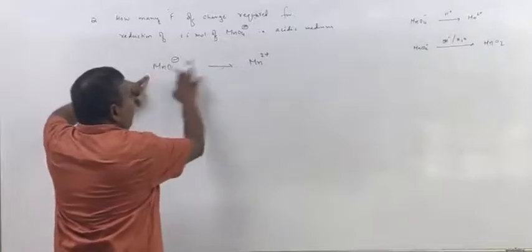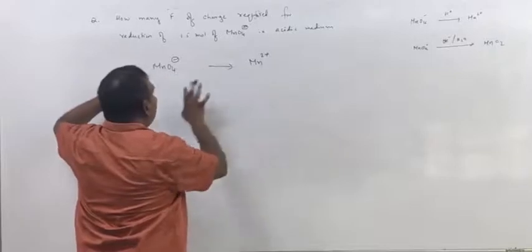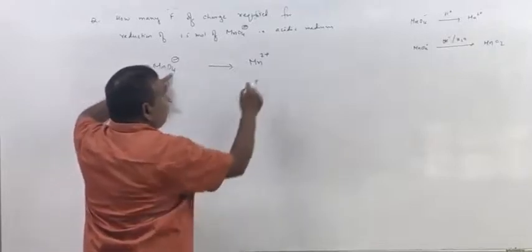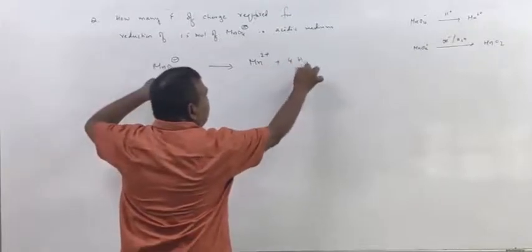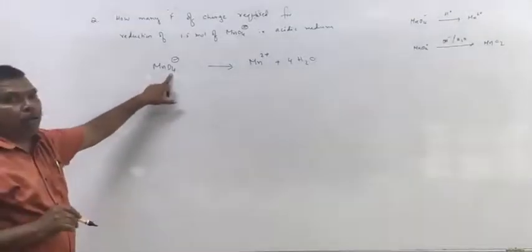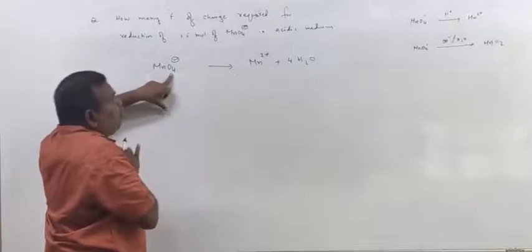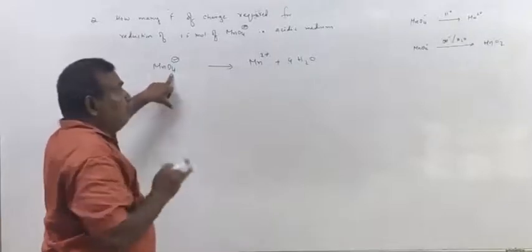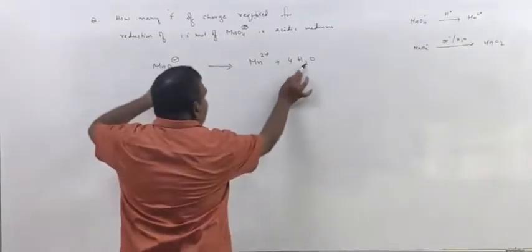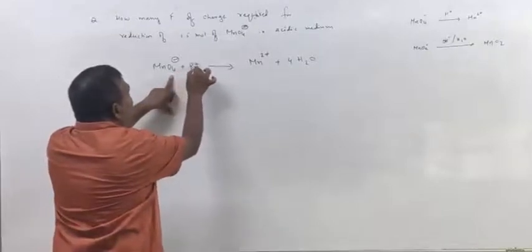Now, balance atoms except oxygen and hydrogen. Manganese is balanced. 4 oxygen atoms are there. How will you balance oxygen atoms? By adding water molecules, on the side where oxygen atoms are deficient. Next, balance hydrogen atoms. How will you balance hydrogen atoms? By adding H plus ions. So here 8 hydrogens are there. There is no hydrogen on the other side, so add H plus ions.